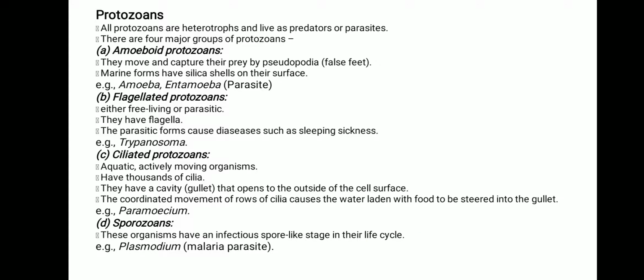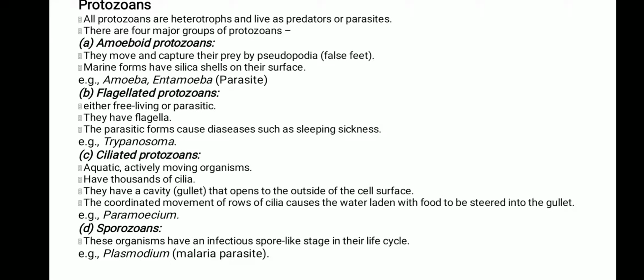Now this topic is very important: the protozoans. From this topic, students, you get the maximum number of questions in your examination, the classification of the protozoa. So please put a very important mark over it. First is their classification into four major groups. One is amoeboid, example Amoeba, Entamoeba histolytica. Second is flagellated protozoans, example Trypanosoma. Third is ciliated protozoans, having cilia for locomotion, example Paramecium. Last is the sporozoans.